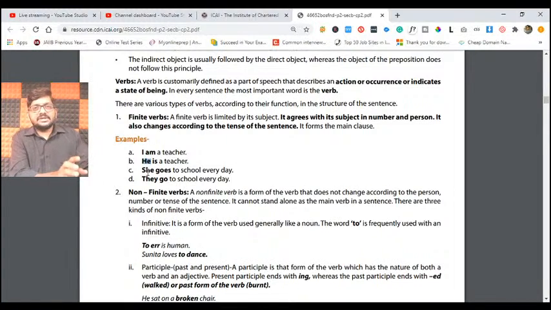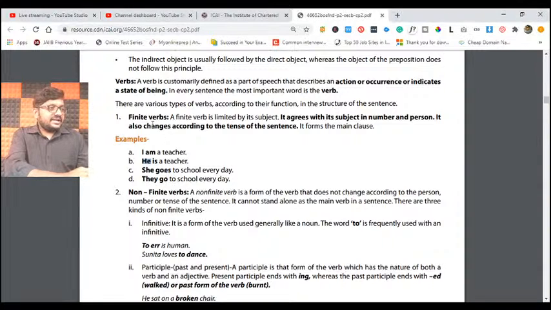She, singular third person, goes. Will I say they goes? No, they go. When it goes to plural, it becomes go. So here, goes and go are verbs. If a verb changes according to the subject, we call it a finite verb in simple terms.